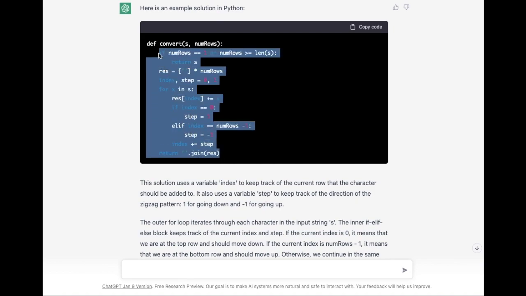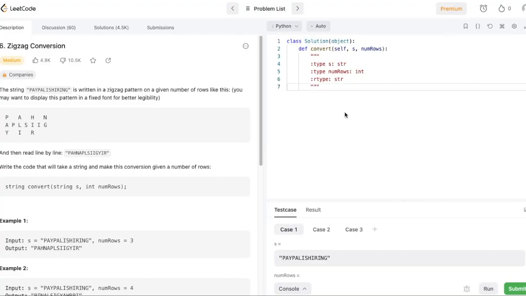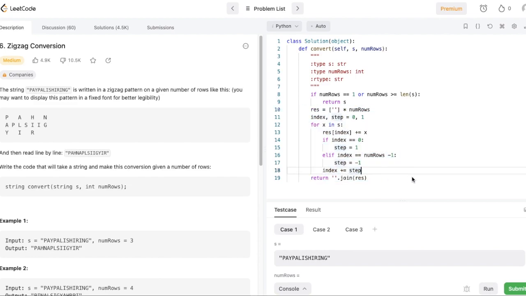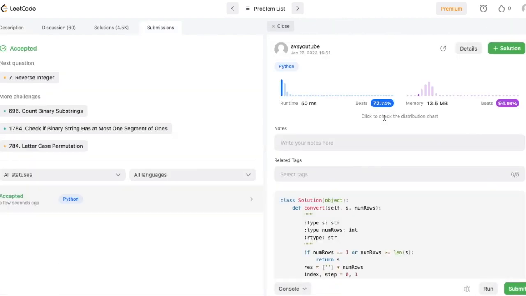Let's copy the solution and paste it in LeetCode. I shouldn't forget to indent this time. Indentation done, let's submit. Awesome, the solution is accepted. Chat is back.